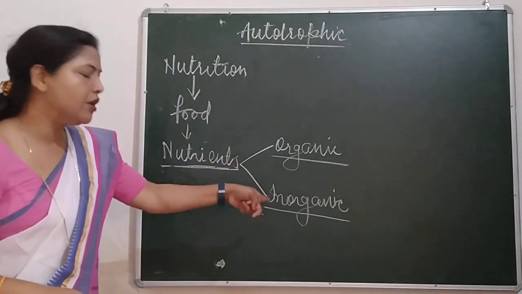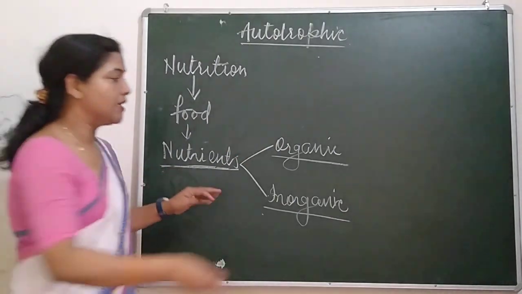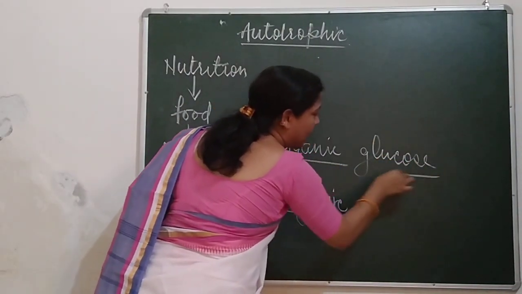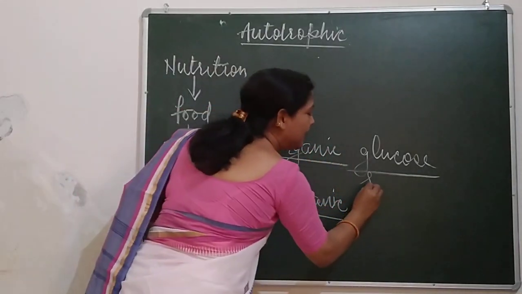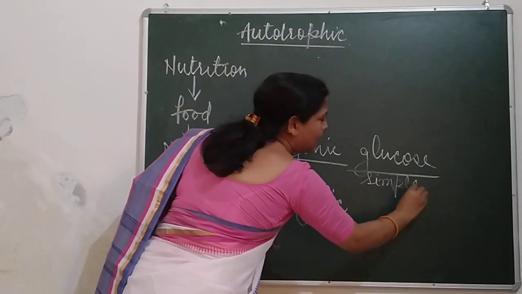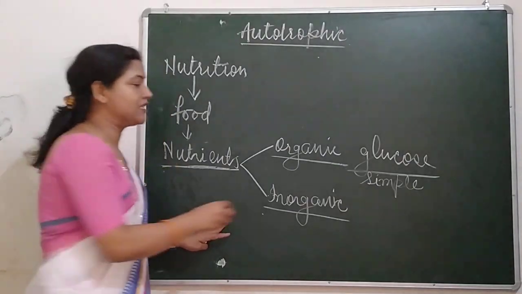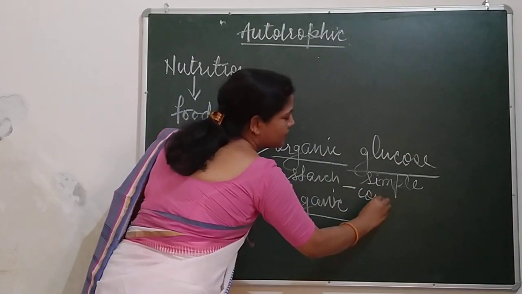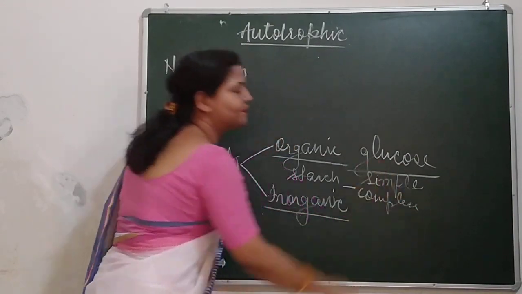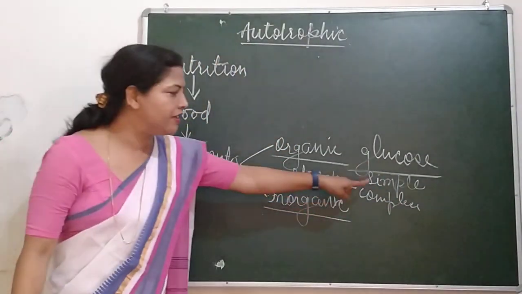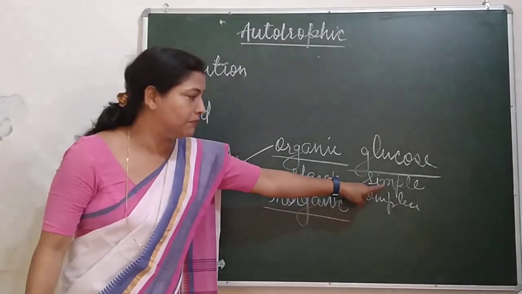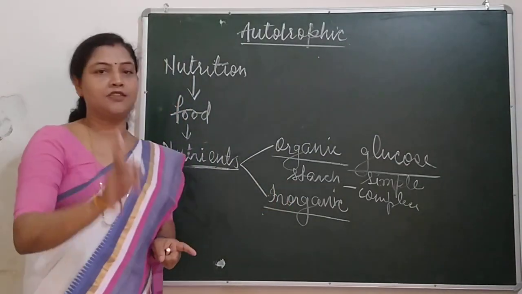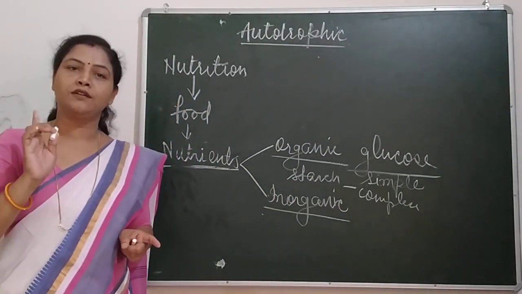You know, among these substances, glucose is made by plants. This glucose is a simple carbohydrate. And if we see starch, it is complex. We don't need to put much effort to digest glucose. But for digesting starch, we need to do work, physical work.